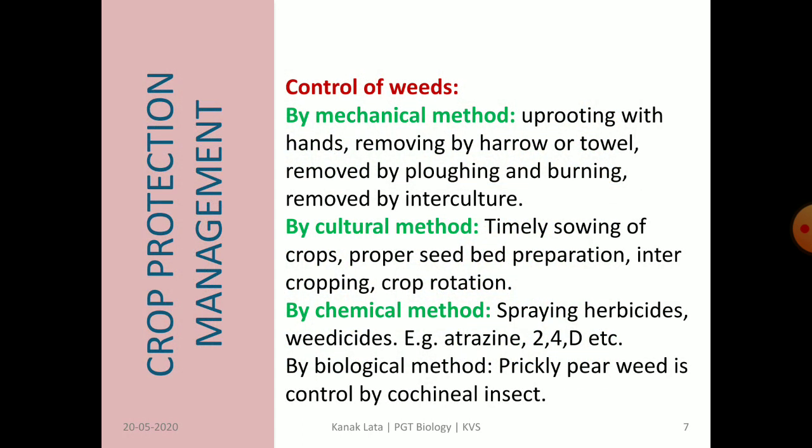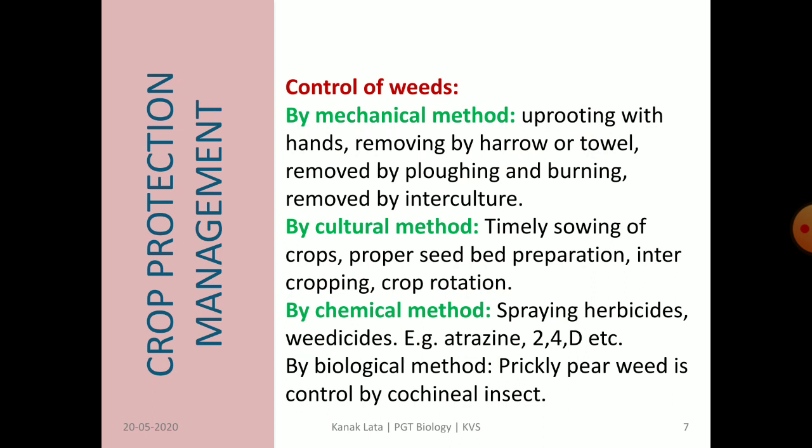Now let us see how weeds are controlled. There are several methods to control weeds. First is the mechanical method. It is done manually by uprooting weeds by hand or with the help of a harrow or trowel.